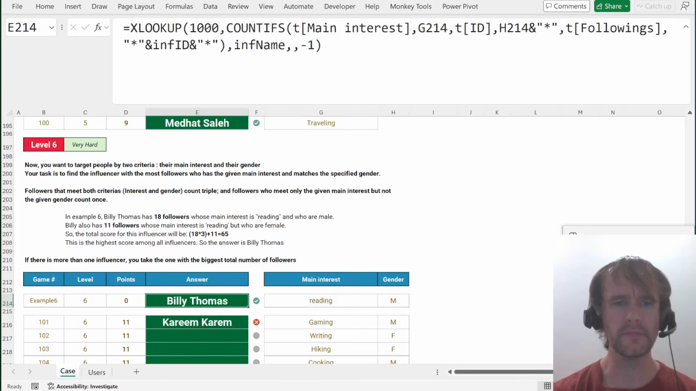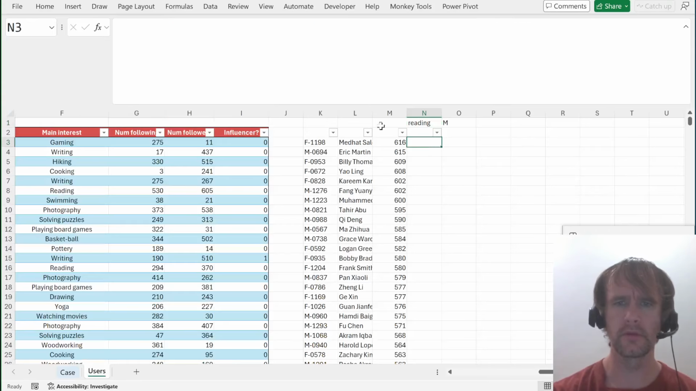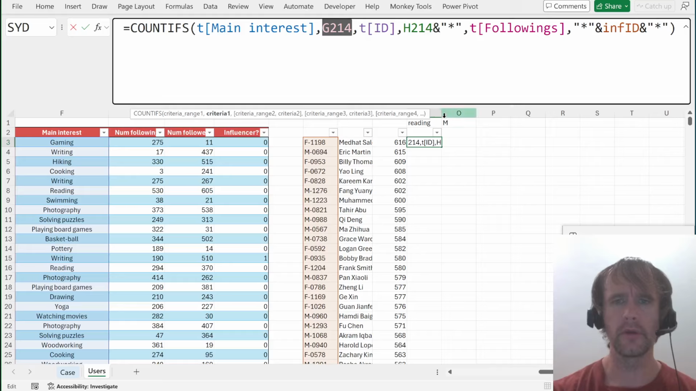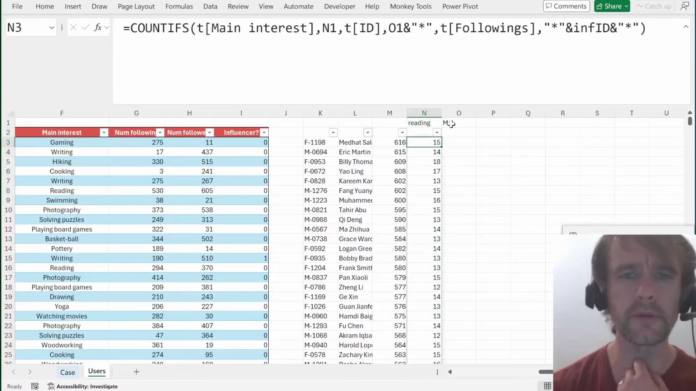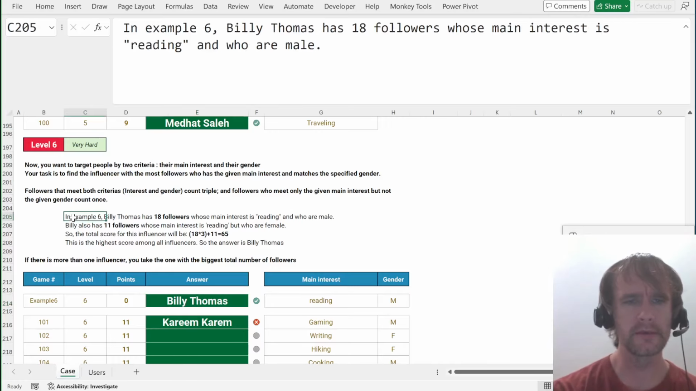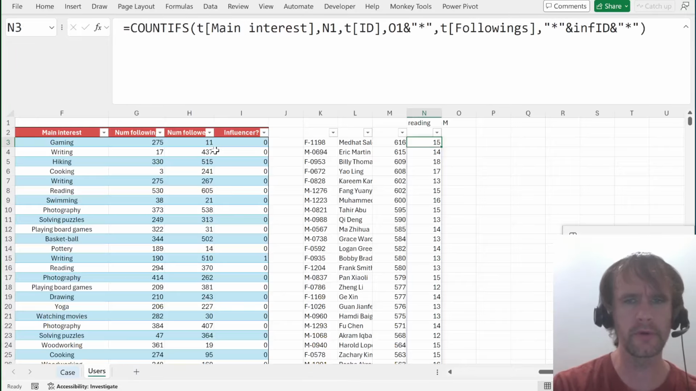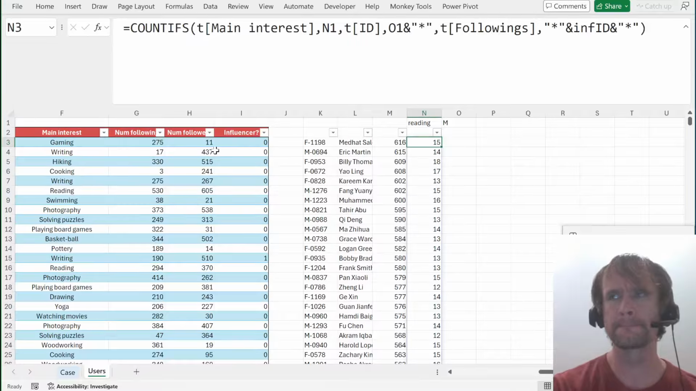All right, let's bring the COUNTIFS back over here, and point to reading again, and point to gender again. So yeah, that worked, but only by coincidence. So what did I want to do? Main interest is reading and male. So I want those to count triple, and then I want the ones who are reading and, okay. Fine.